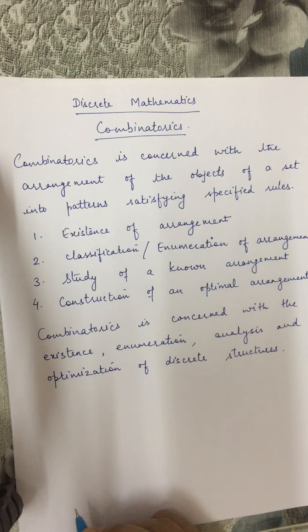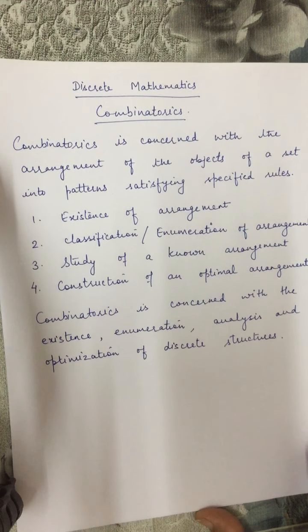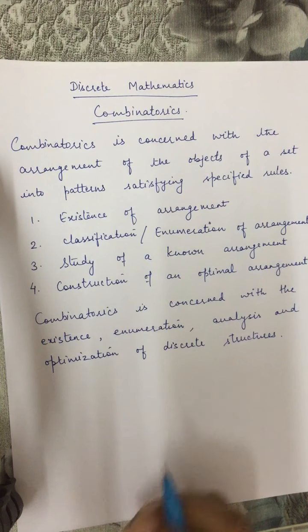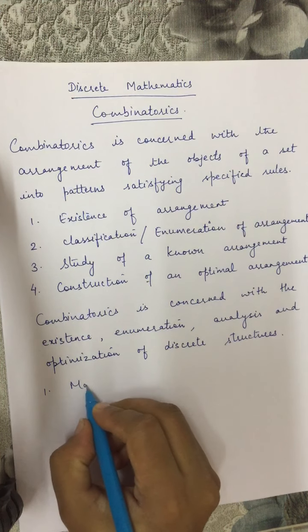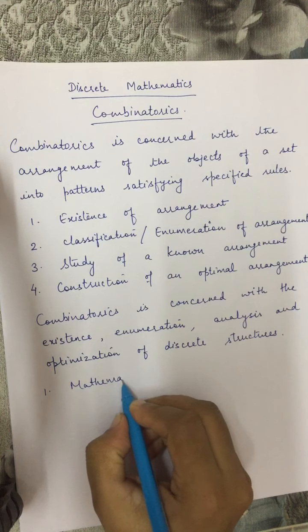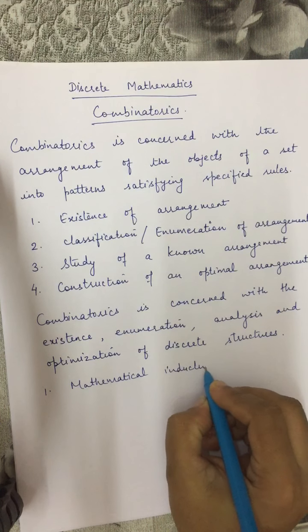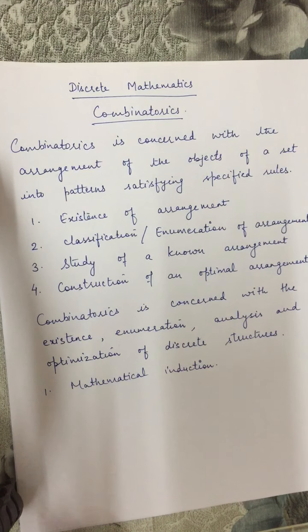Now, what are the tools of combinatorics? One of the principal tools of combinatorics is mathematical induction. I think we all know about mathematical induction. It is a powerful procedure, and it is especially powerful in combinatorics.